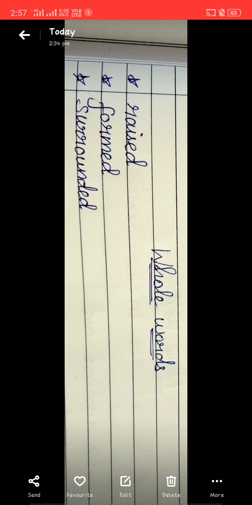Yes, he has raised the bar of excellence too high. Formed: at the age of 15, Shivaji formed his own army. Surrounded: these forts on hills were surrounded by deep valleys and rivers. Students, you want to learn these words by their spellings. Please note these words.